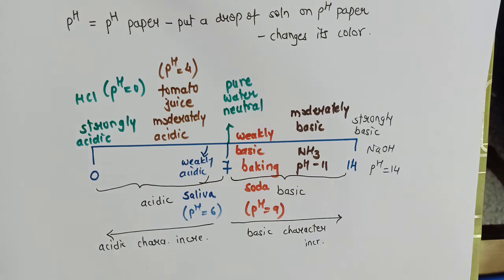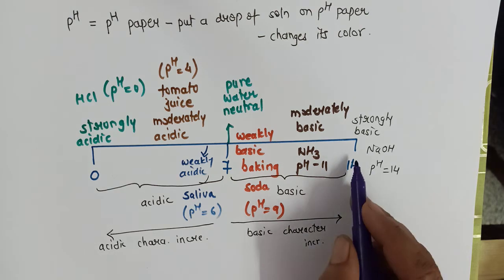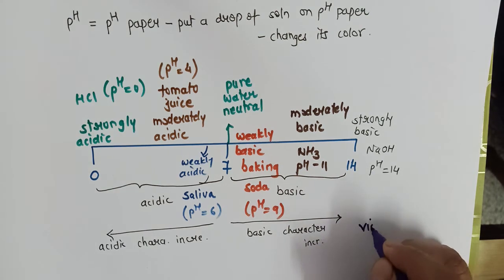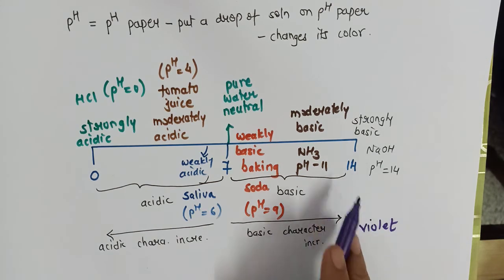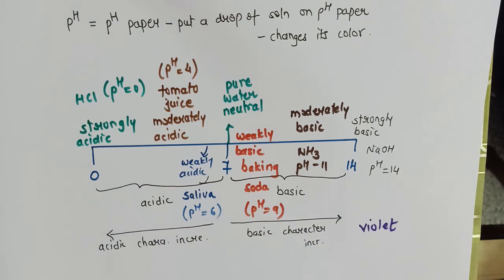And then accordingly, by matching it with the standard pH chart, we can get an idea about the pH of the solution. For example, suppose the pH paper turns its color to violet. That means the pH is 14.